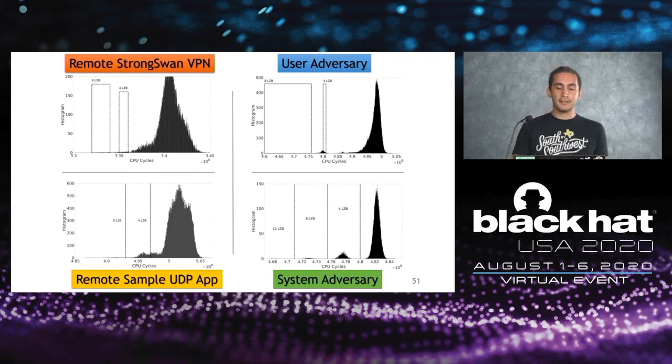And here we also see a comparison of the different histograms that we generated for this Intel TPM vulnerability. We see that for a system-level adversary, the leakage is almost as clean as if we already know the BIOS. There is no interesting statistics behind it. It's just clean leakage. For the remote attacks, the leakage is noisier, and the remote attack with the VPN protocol is even noisier. But what is clear is that there is still the possibility to leak the key, and we actually showed that you can recover the private key over a network.